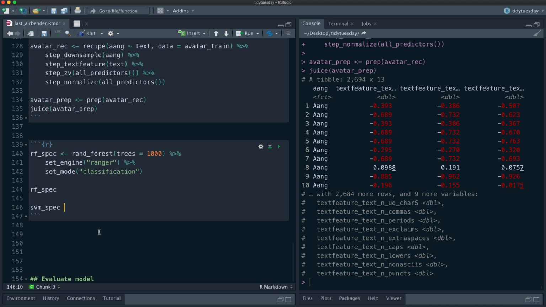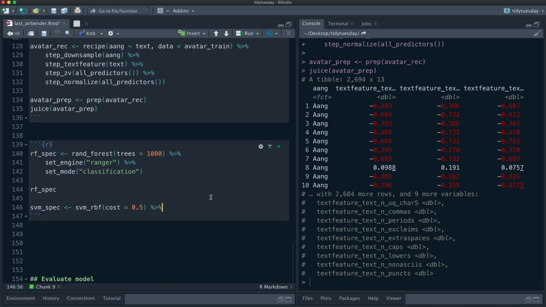And then let's try a support vector machine. Let's use the radial basis function. It's pretty flexible. And like with a random forest, you can tune values like cost and these parameters here.